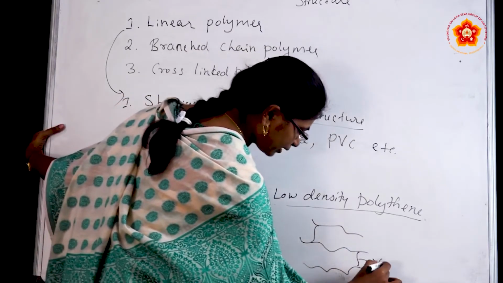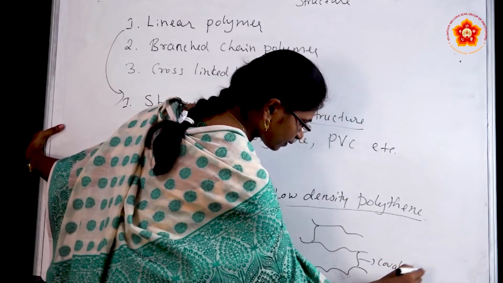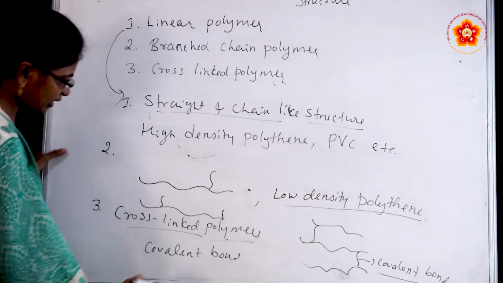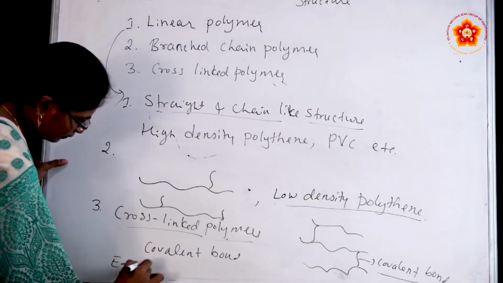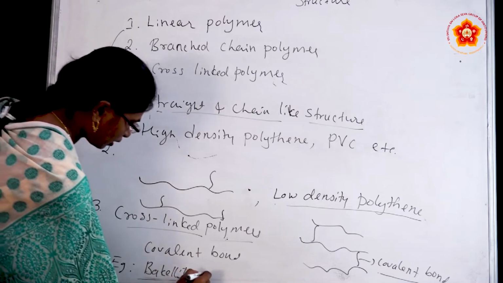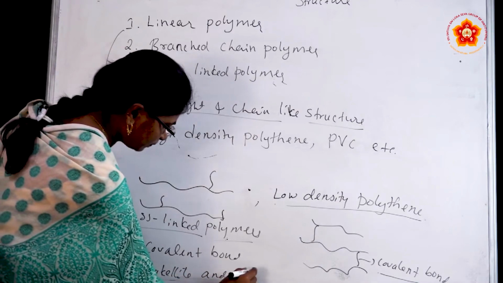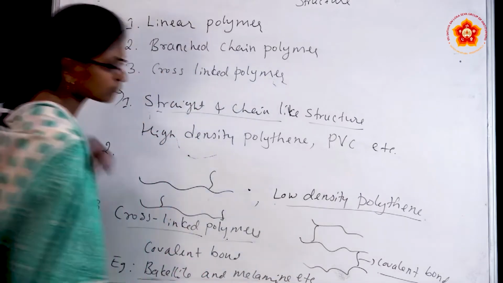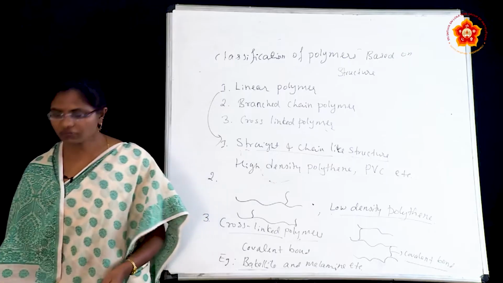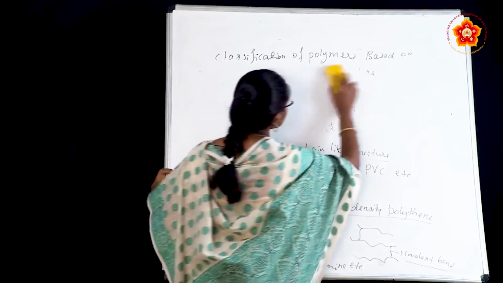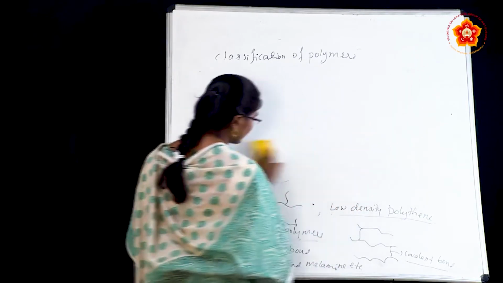This is the covalent bond. For example, bakelite and melamine, etc.